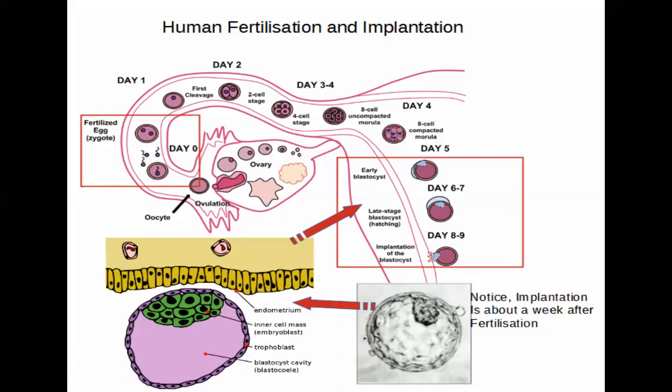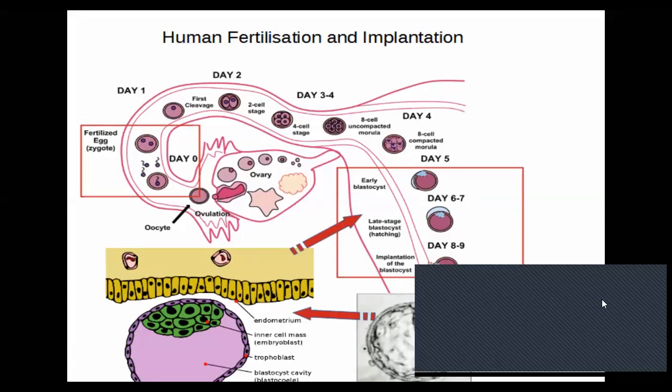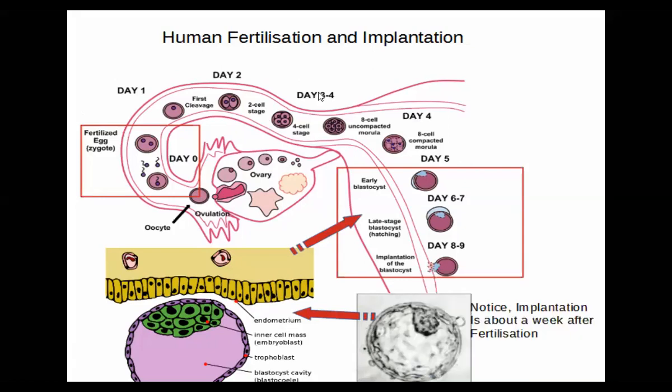So outside it is trophoblast. This blastocyst gets attached to the inner layer of the uterus, that is the endometrium. That is nothing but implantation. So what we are seeing here is human fertilization and implantation.